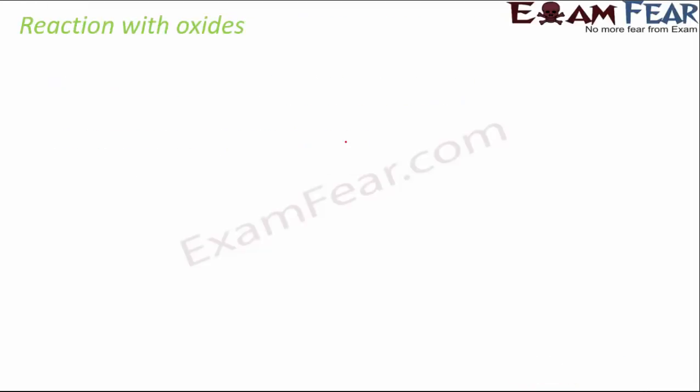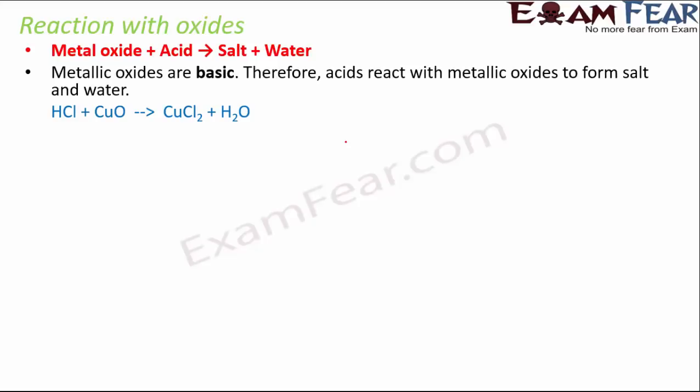Now, reaction with oxides. How do acids and bases react with metal oxides? Metal oxide reacts with acid to form salt and water, which tells us that metallic oxides are basic in nature. Because normally base reacts with acid to form salt, right? So if metal oxide is also reacting with acid to form salt, that means the metallic oxides are basic in nature.